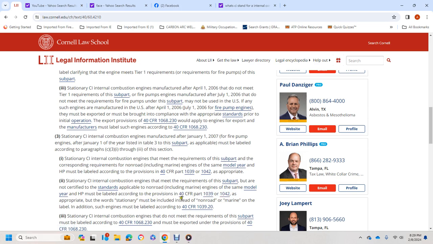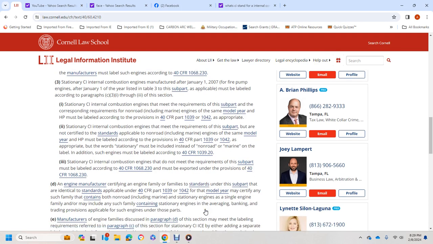Both words, stationary, must be included instead of non-road or marine on the label. In addition, such engines must be labeled according to Title 40 CFR 1039.20. Stationary compression ignition internal combustion engines that do not meet the requirements of the subpart may be labeled according to Title 40 CFR 1068.230 and must be exported in accordance with the provisions of Title 40 CFR 1068.230.